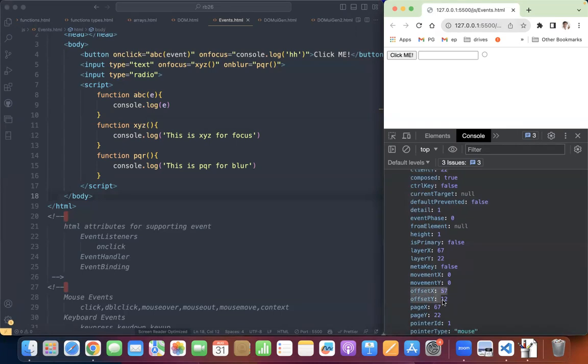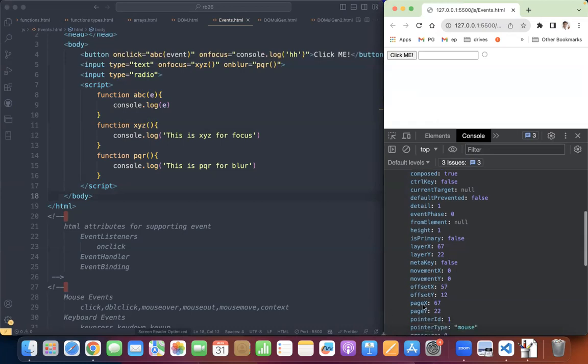But here, offset X and offset Y. What are these? On this button, I have clicked here. That is what I said. I just mentioned that also. I am clicking here. Am I right? So when I click there, within this button, this is the 57th pixel. Client means यहाँ से शुरू होता है. इतना minute level तक, for such minute level things are used.